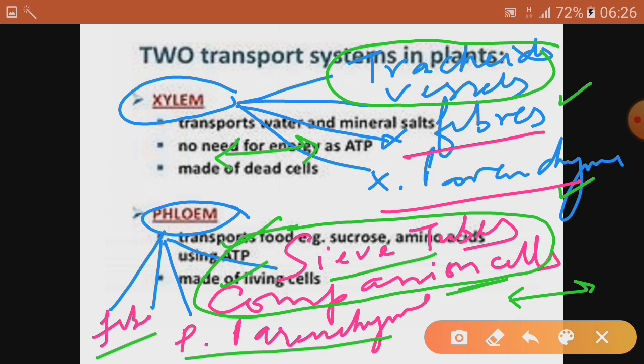Then phloem parenchyma helps in conduction of food but in lateral conduction. Lateral conduction means if food is required sideways, then lateral conduction is done by the phloem parenchyma. It also stores food at the same time. Then phloem fibers, again basically for mechanical support. So this is the difference between xylem and phloem.